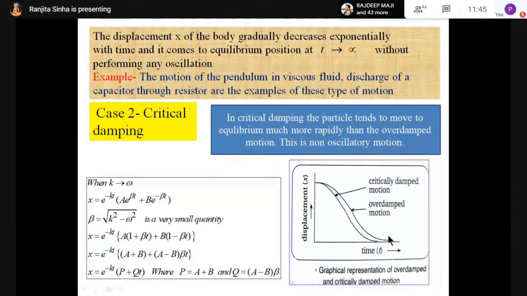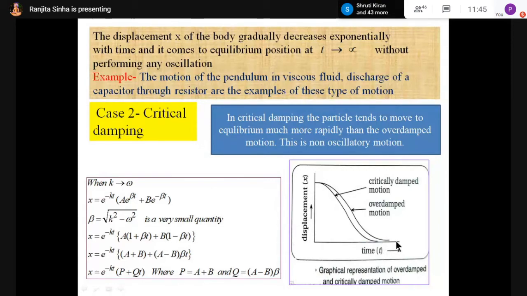See, this is the graph. Now, say this is the graph, this point, see the cursor. This is say T1 time. After T1 time, this is the overdamped motion. This is becoming zero displacement. And for critical damp, what is happening? For critical damp, displacement is again going to zero. Say this is T2. This is the T2 time. This is touching the x-axis. So this is T2 and here it is T1.